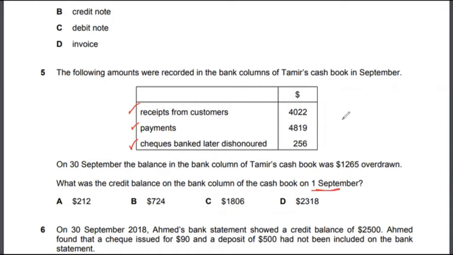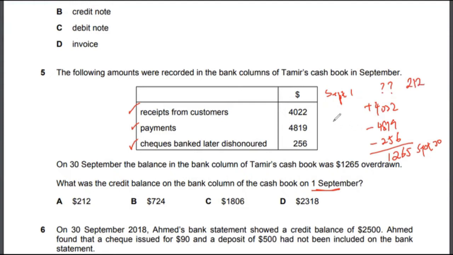So this is basically you have to do a reverse calculation here. So September 1st, you don't know the balance. That's what the question is asking you. Then during September, you have received money from customers, which is 4,022. Made some payments 4819 and a dishonored check of 2516, and then you have a closing balance as on September 30th as 1265. So if you do the reverse calculation here, you would be able to get the answer to multiple choice 5, which would be 212. So the balance on September 1st is 212, and therefore the correct answer to multiple choice 5 is actually option A.